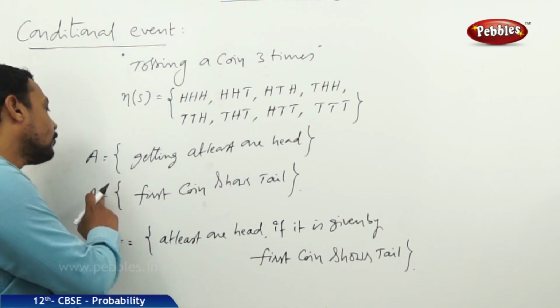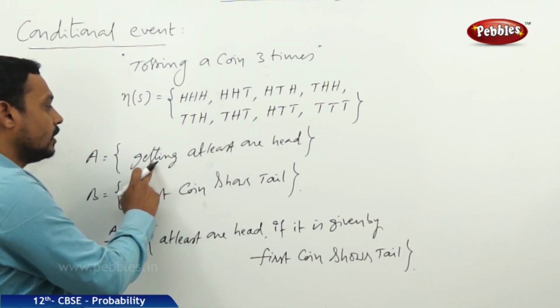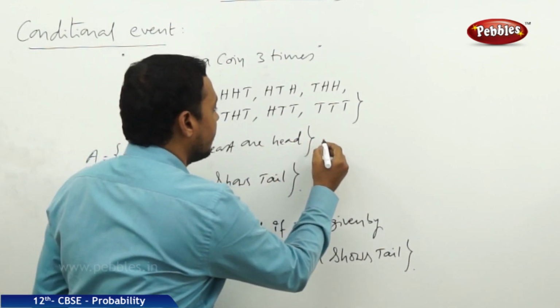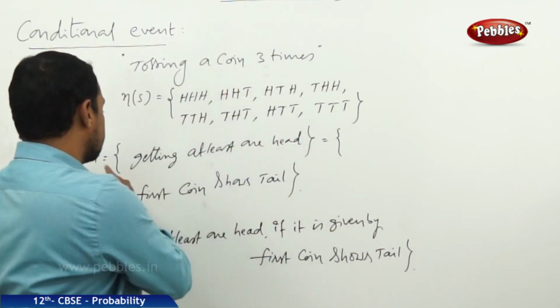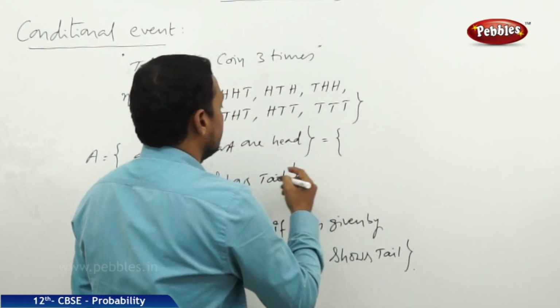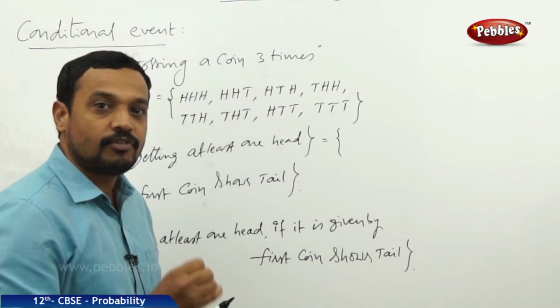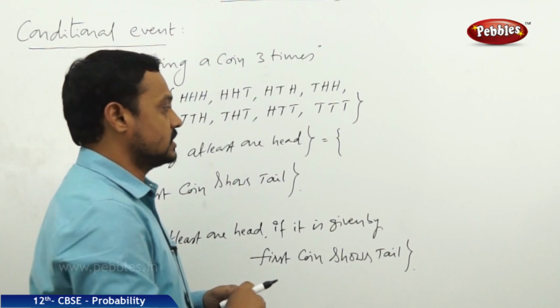Now the number of favorable cases for A, getting at least one head. What are the favorable cases for this event? At least one head means that we may get 1 head, 2 heads and 3 heads.